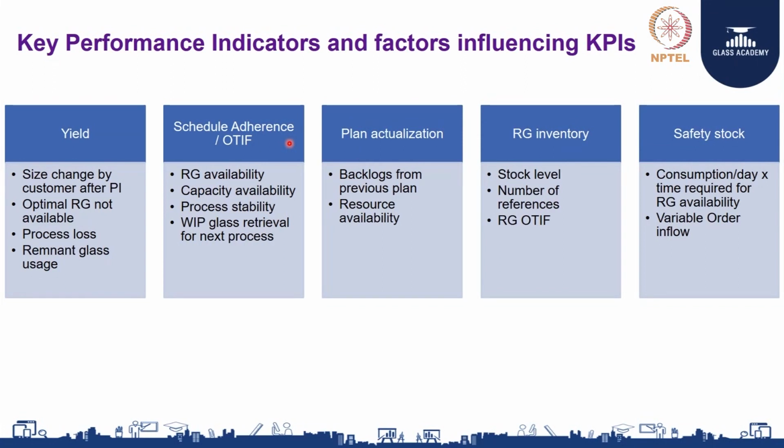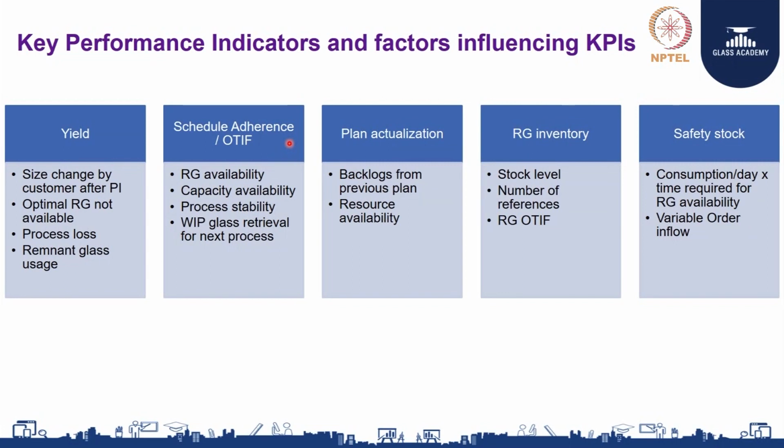The last part would be the safety stock. What is meant by safety stock? Safety stock is nothing but a buffer stock being kept so that you do not go dry. You do not go dry meaning the production centers do not go dry saying we are waiting for glasses, because please understand, you make a plan to deliver, but in that plan, for example, a production center has a machining difficulty, is not able to process, he gets stuck, he has to immediately wait for an alternate plan.